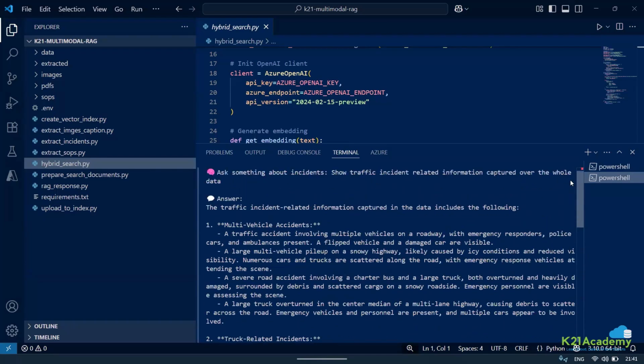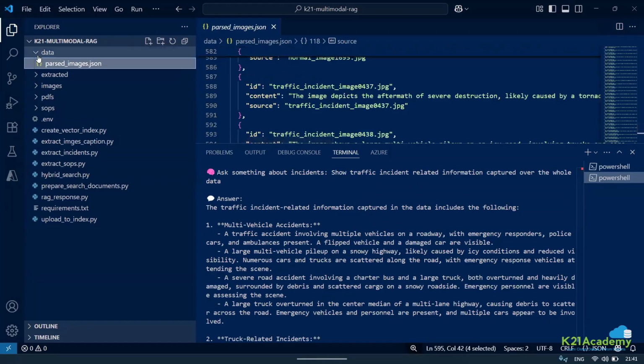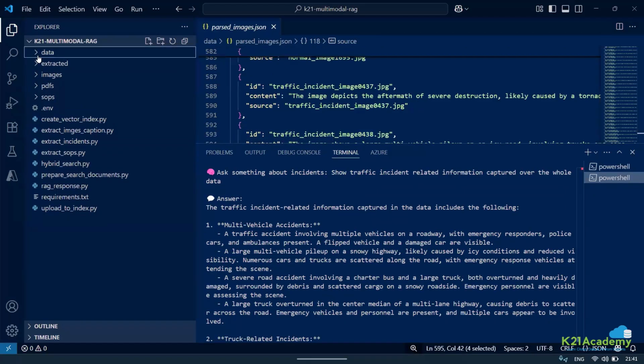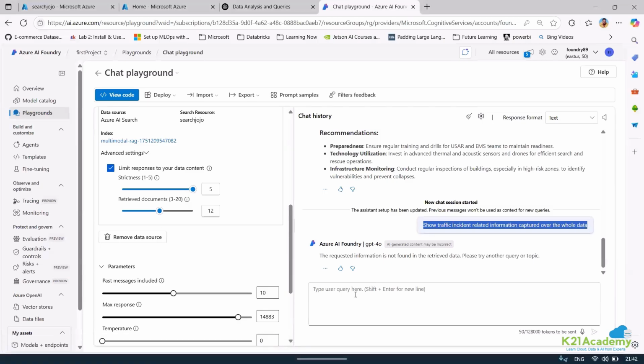If you can see the traffic related information captured in the data, this is only coming from my image caption. But the same kind of parsing that has been done via Azure AI Vision is actually not able to give me a response here. That is a strange thing. Is it making sense what I'm saying?